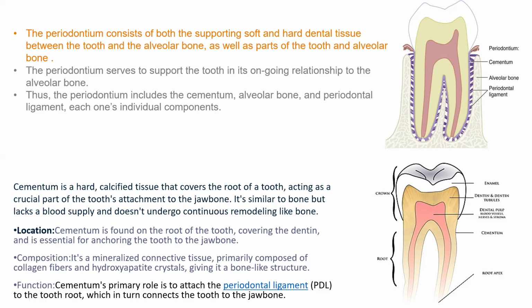Now its composition. Cementum is made up of mineralized connective tissue, connecting to the jawbone. It is primarily composed of collagen fibers and hydroxyapatite crystals, giving it a bone-like structure. So it is a hard, calcified tissue. Cementum's primary role is to attach the periodontal ligament to the tooth root, which in turn connects the tooth to the jawbone. So that is about the teeth.